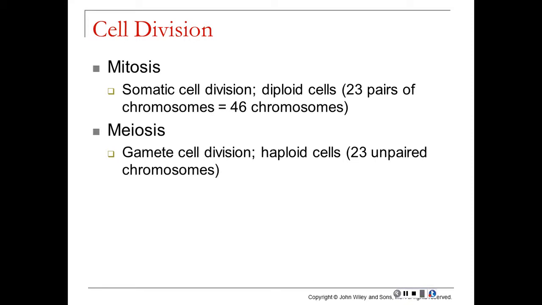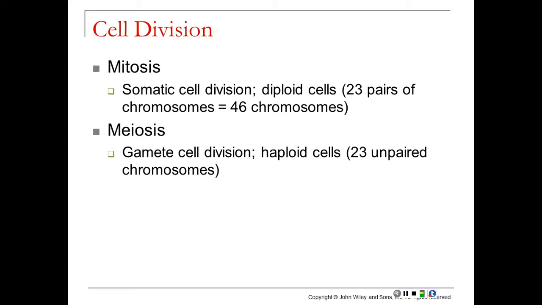So let's talk about the different types of cell division. The majority of your body cells, or your somatic cells, are going to undergo mitosis. So your skin cells, your liver cells, your muscle cells, your bone cells, when they grow and divide, they're using the process of mitosis. The cells that are created in this process are called diploid cells. They have 2 copies of every chromosome. Human cells all have 23 pairs of chromosomes for a total of 46 chromosomes.